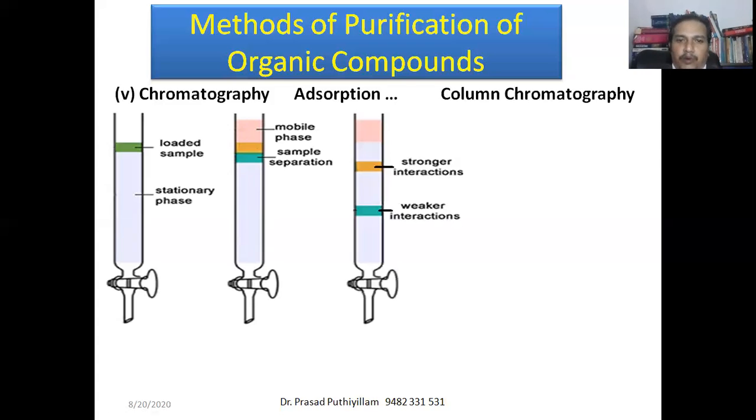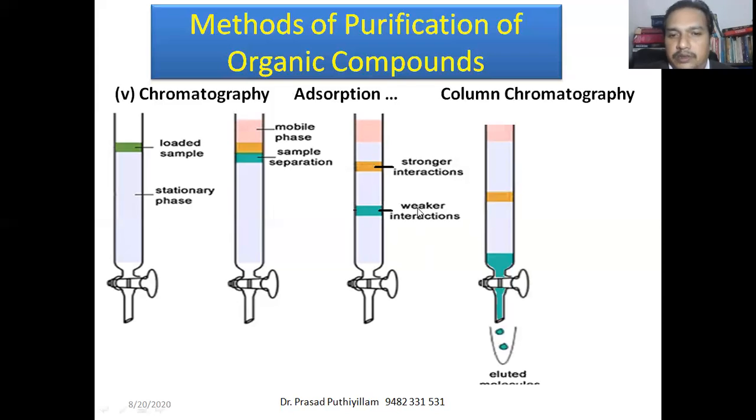The compound with lower adsorption will move fast due to gravitational force, and the organic compound which adsorbs more will move slowly. It cannot remain adsorbed because of gravity. It has to move down, but the movement is hindered due to the property known as adsorption. Therefore, the name adsorption chromatography.